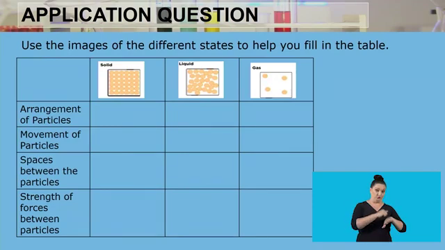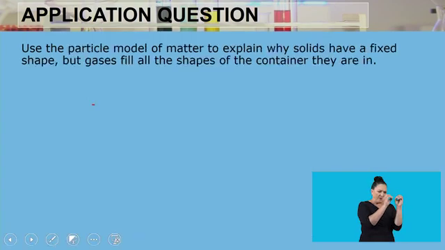So we have solid, liquid, and gas. And we have particles that are arranged in a certain way, in a certain pattern for all different states. So the question is, what is the arrangement of particles in a solid, in a liquid, and in a gas? We know that in a solid, the particles are tightly packed.